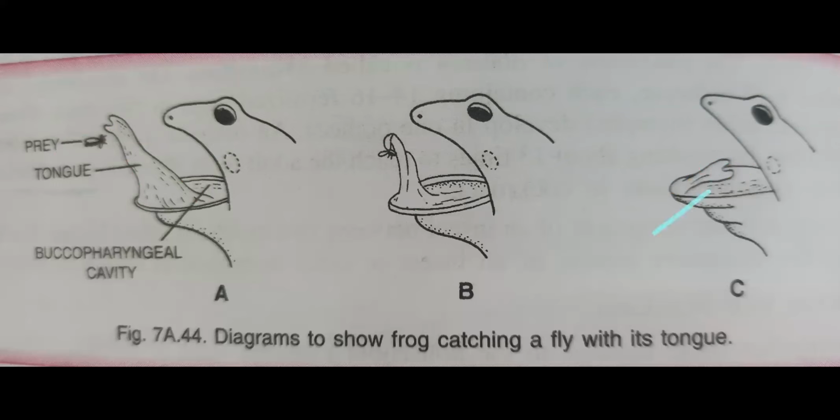In the upper jaw, you know that the maxillary teeth are there. These maxillary teeth help to cut this prey into small, small particles and kill this prey. Right? So this much you have to learn for this buccopharyngeal chamber.